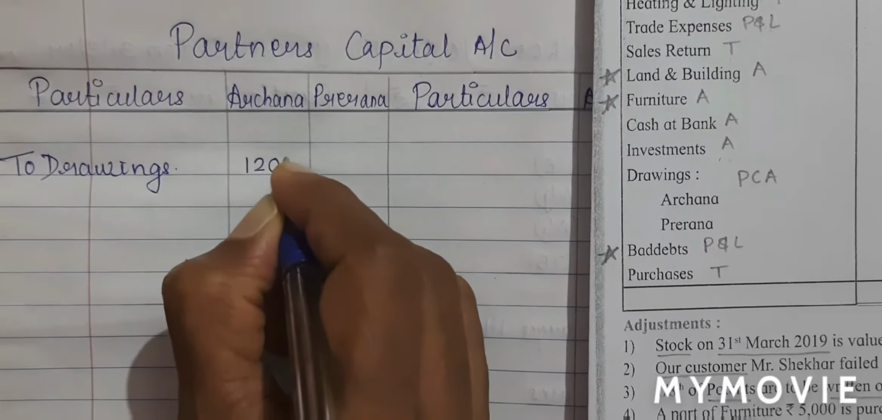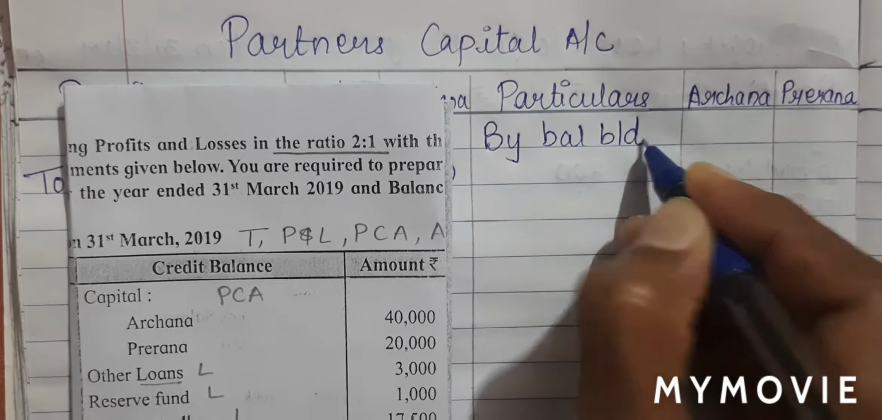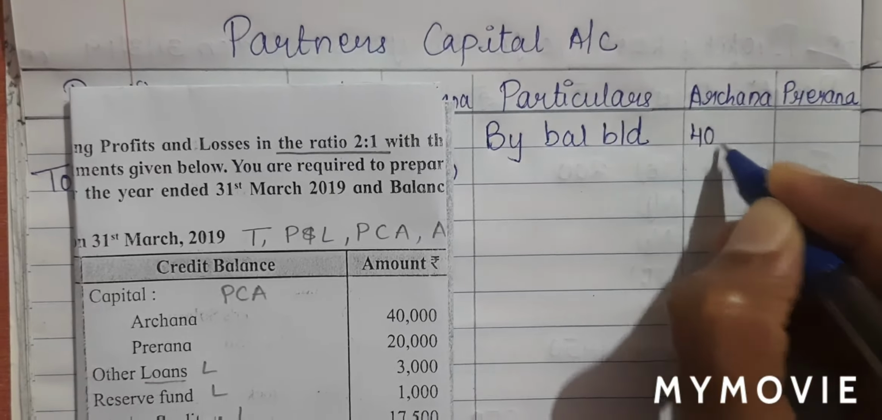So on the credit side, we have capital account, which will be written in my PCA. On the credit side, on the first line, I'll write by balance brought down. Archana will be 40,000 and Prerna will be 20,000.